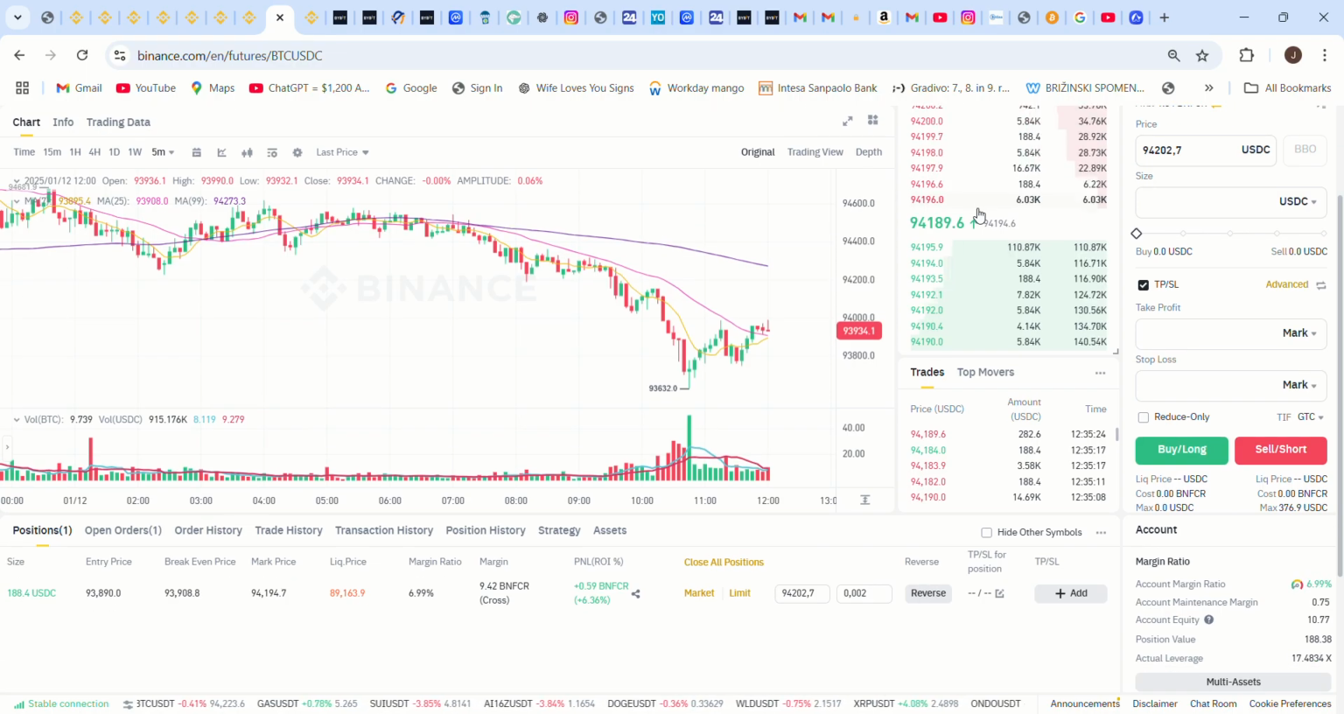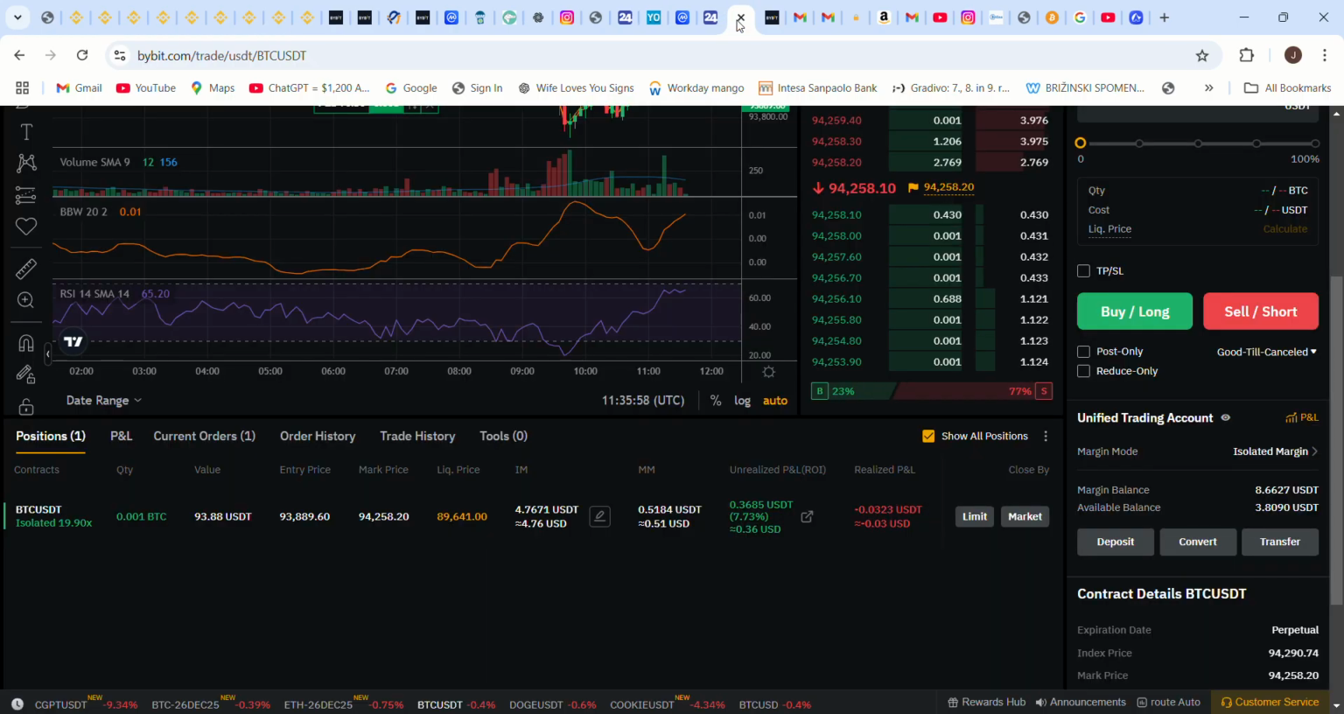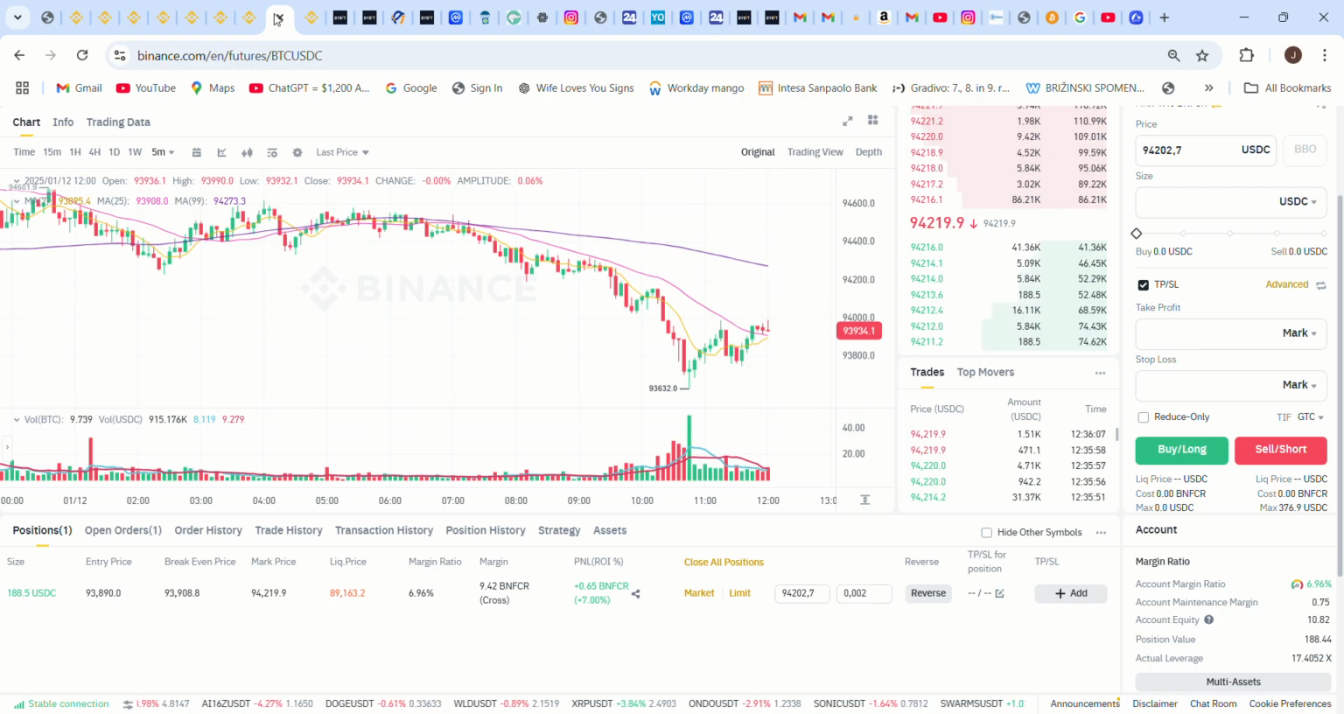So the entry price on Binance was 93,890, and if we go to Bybit, the entry price was 93,889.60. It's pretty much the same. Then, as you can see at this moment, it shows that we have 7% plus, that is 0.65 euro in plus.